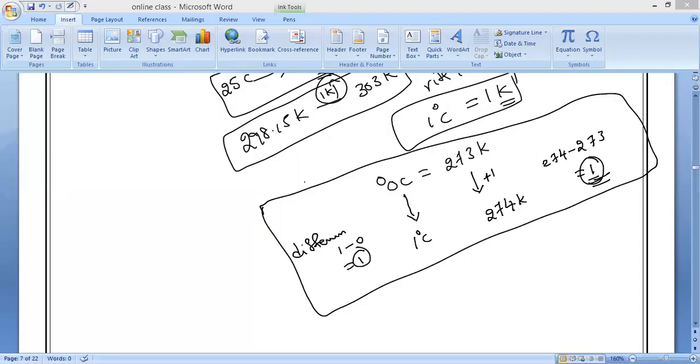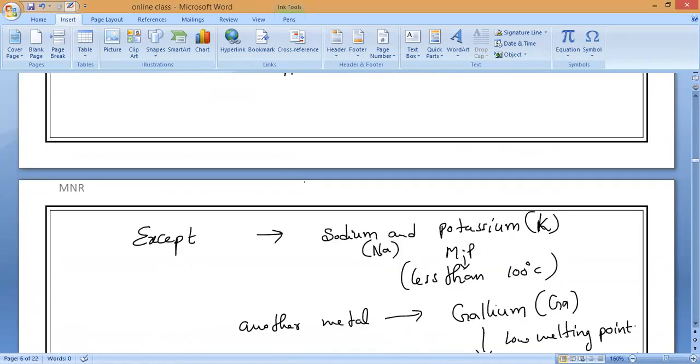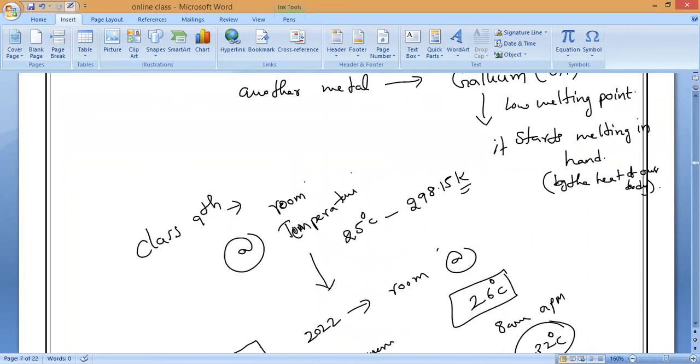Most of the metals are in solid state except mercury. But due to our human actions, in the future, what is going to happen, guys? 7 more metals are going to melt.